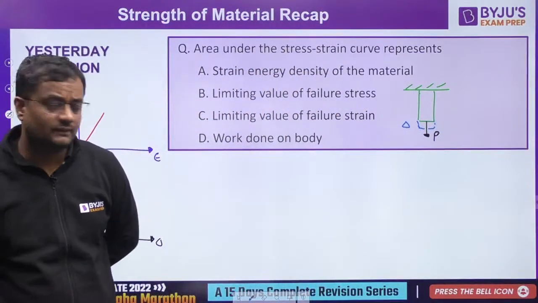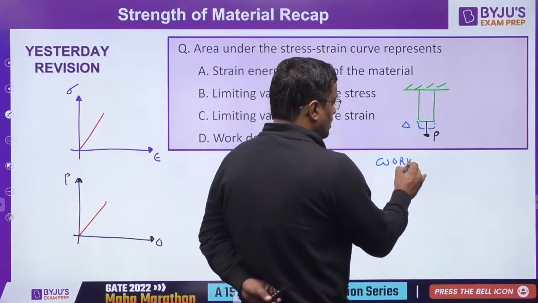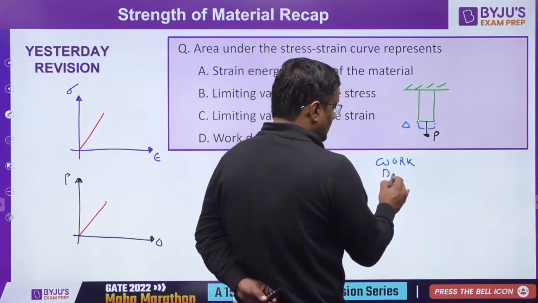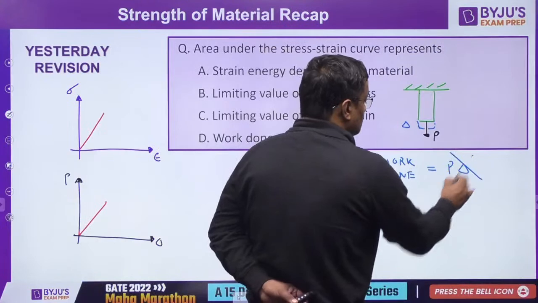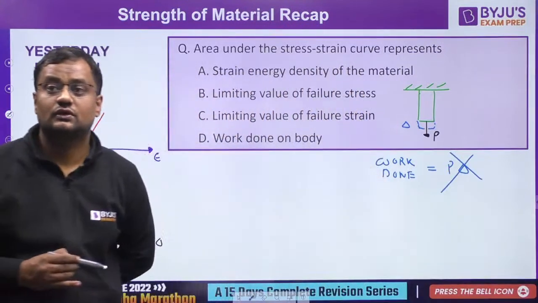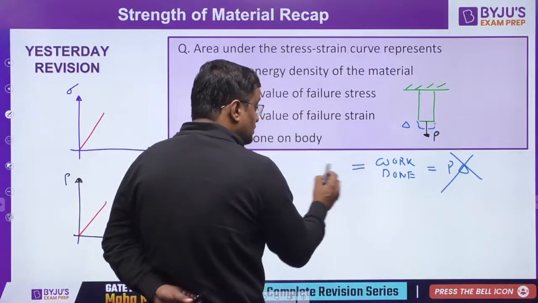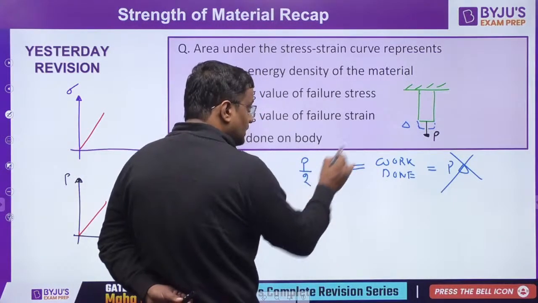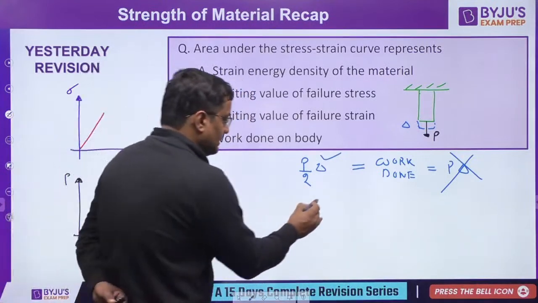So what is the work done? Work done is force dot distance. If you think it is P dot delta, it is wrong. The work done is force into distance, but the force is P/2 and the distance is delta. How, sir? P/2, sir?